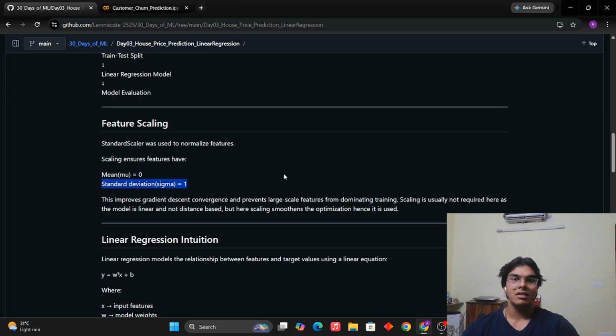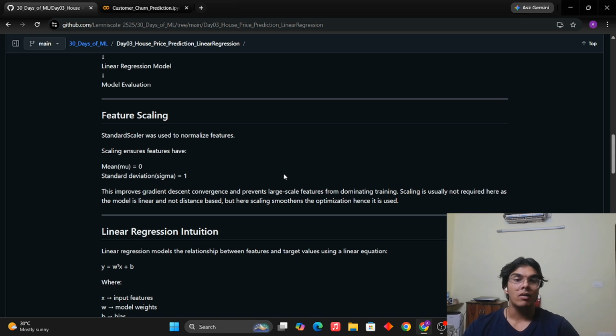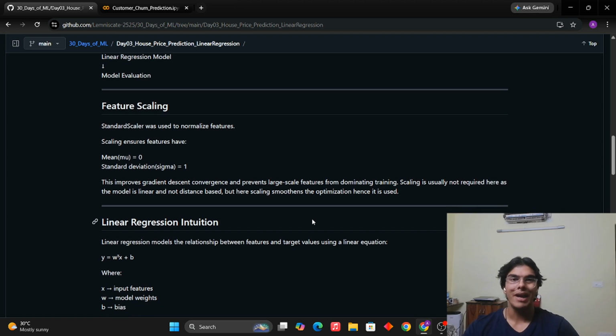What this does is it brings down the features to a comparable range. Like I said, without doing that, there's no point in training the model. Now, whenever we try to converge the model, it prevents the large features from dominating the training, and it is going to make the model very smooth to run.